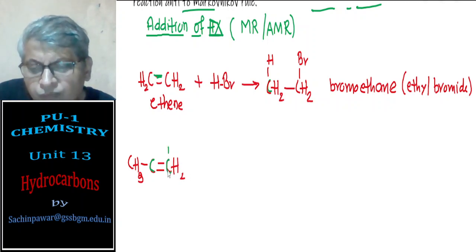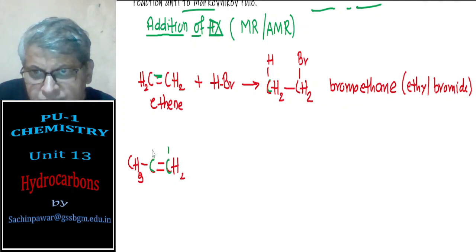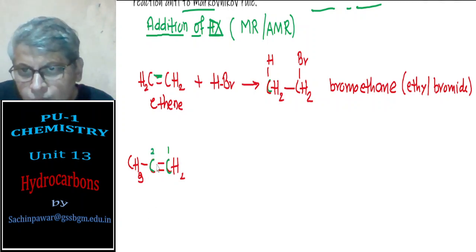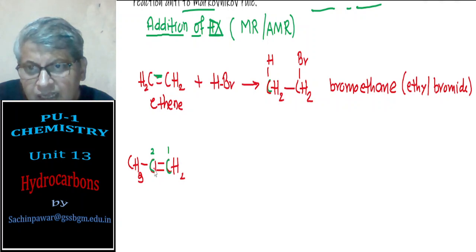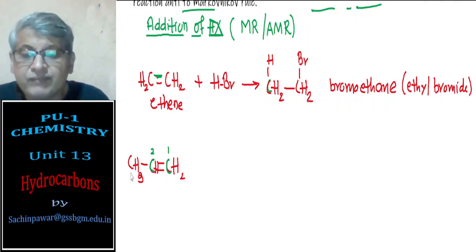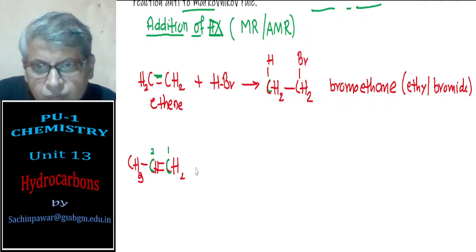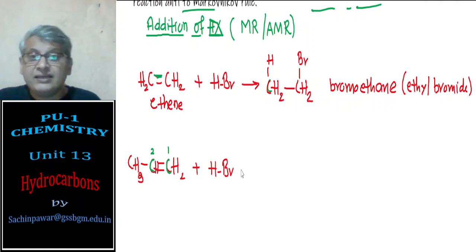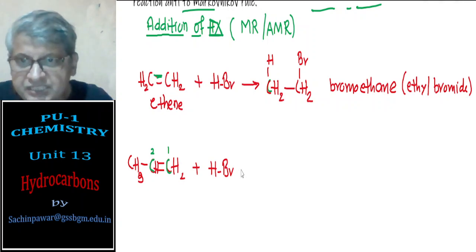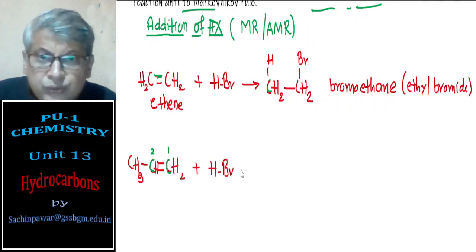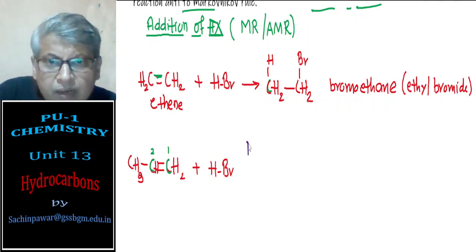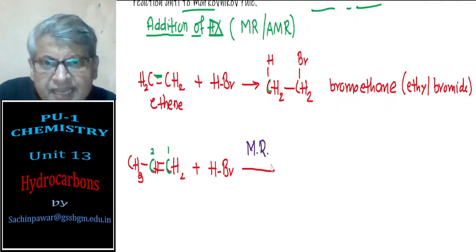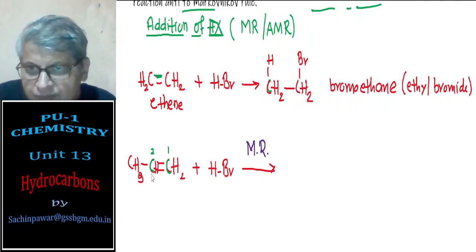If I number it, carbon number 1 is attached to two hydrogens and carbon number 2 is attached to one hydrogen and one methyl group. So it is an unsymmetrical molecule. Here, when I add HBr, it has to follow the Markovnikov rule. The Markovnikov rule says, okay, so here I'll just break the pi bond.